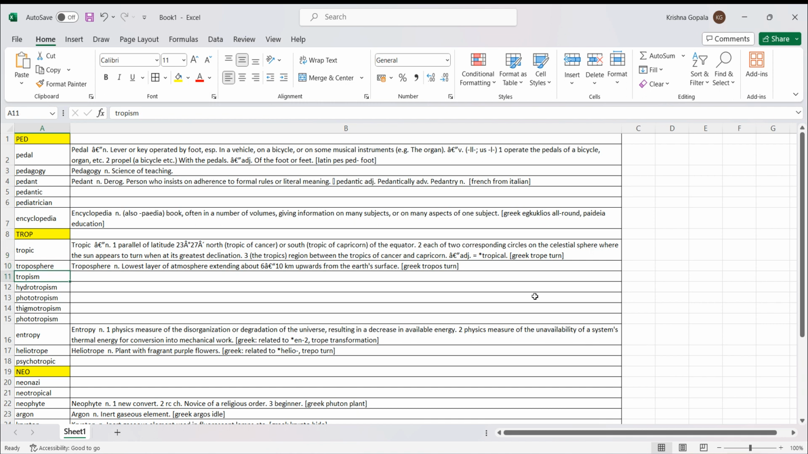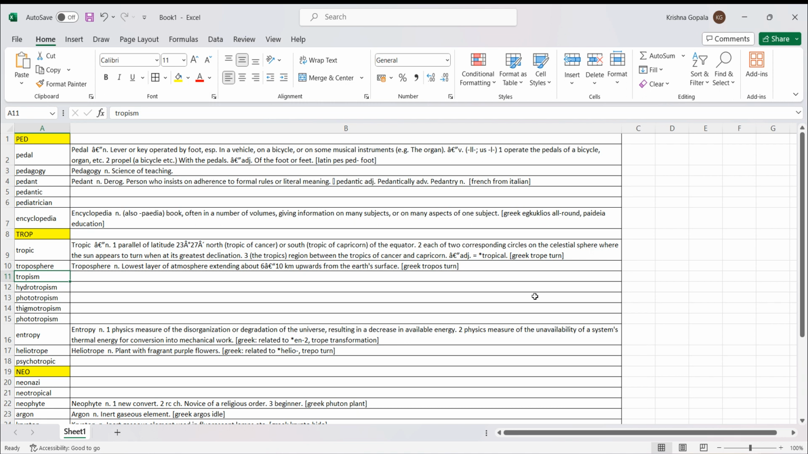Tropism. Tropism is automatic movement by an organism. For example, a plant automatically moves for some stimuli. So, for example, some flowers tend to face the sun. Right. As the sun moves, they also try to move. They keep facing the sun. That is that automatic movement. So tropism is automatic movement by an organism unable to move from one place to another. It is generally a plant.